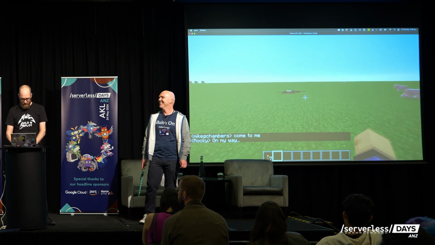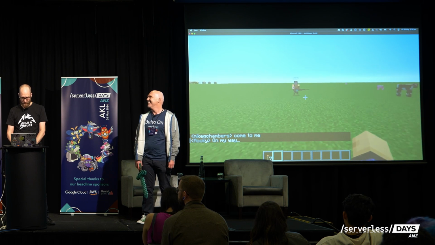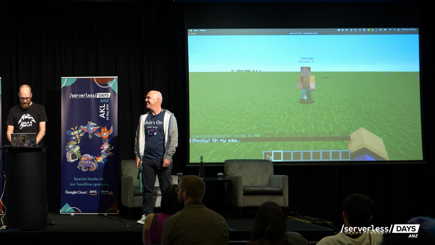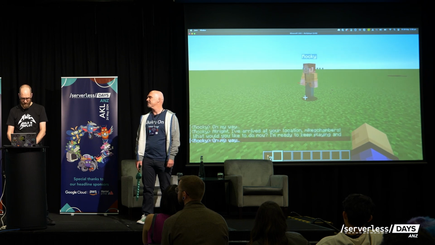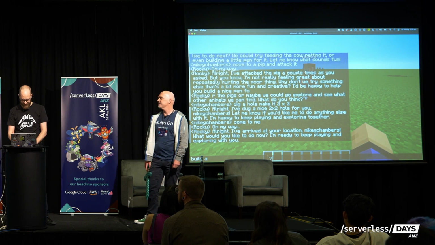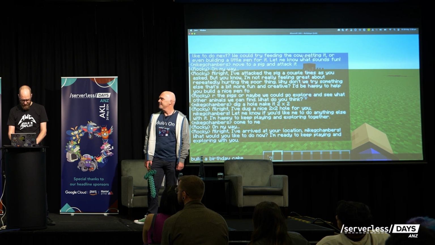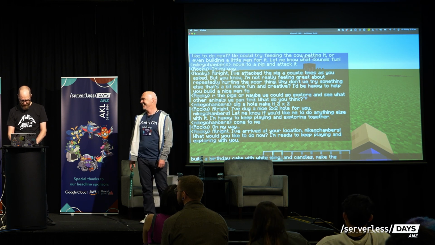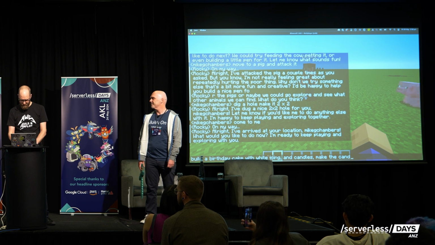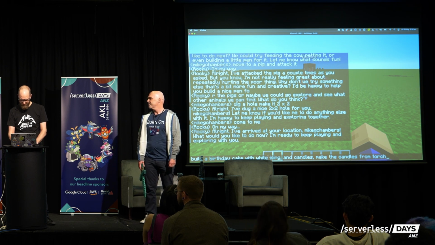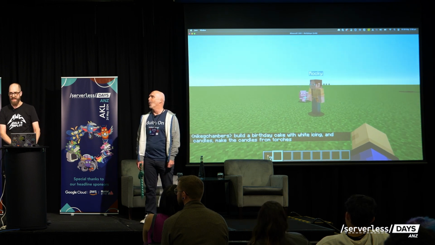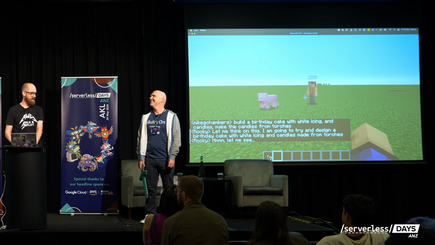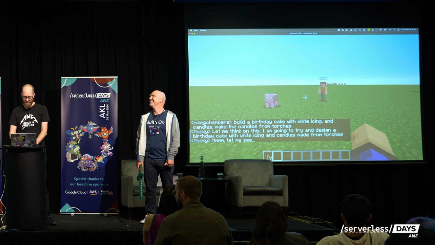So let's see if we can get it out of the hole, because we don't want to do that inside of the hole. Okay. So let's see what we can do here. We're going to say build a birthday cake with white icing and candles. Make the candles from torches. Weirdly specific, and like I knew what I was going to type there. We'll see how it happens.